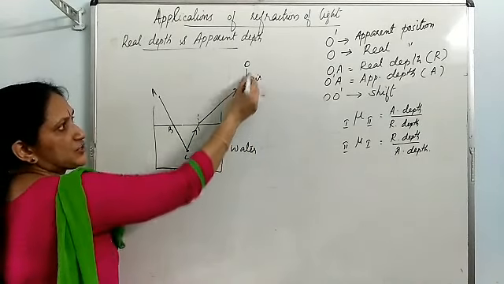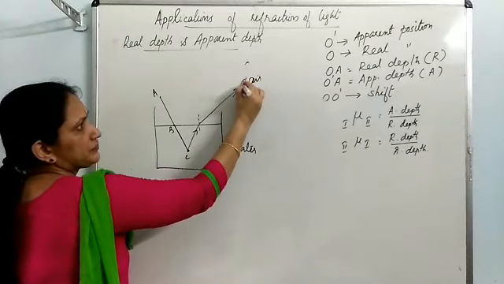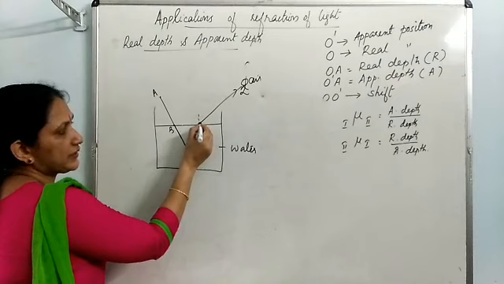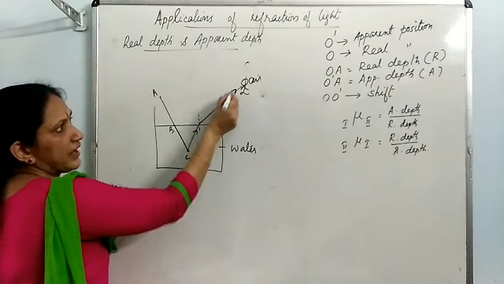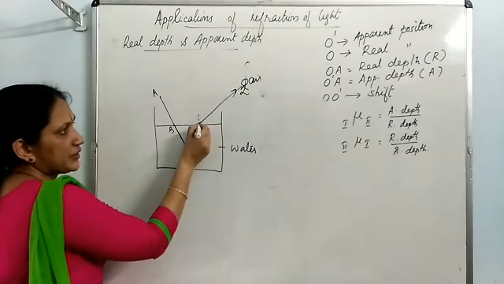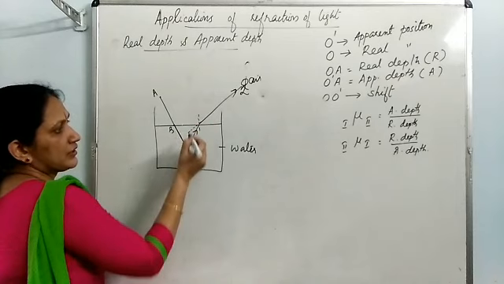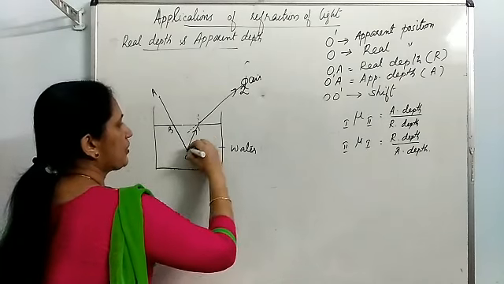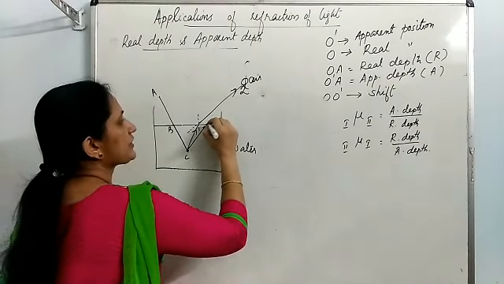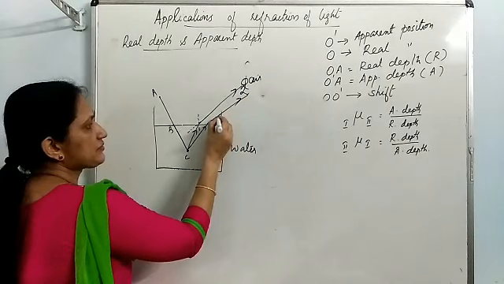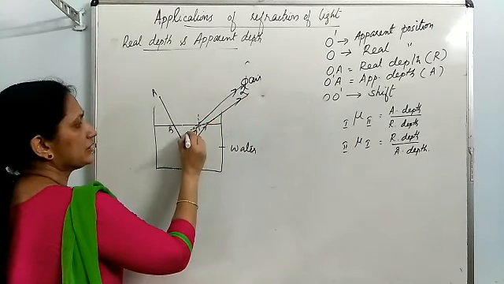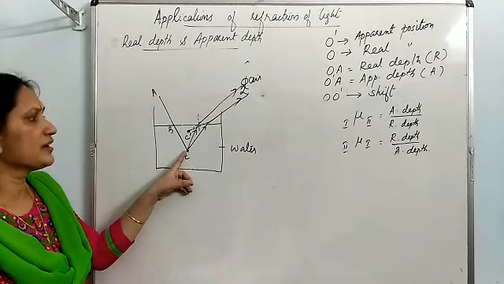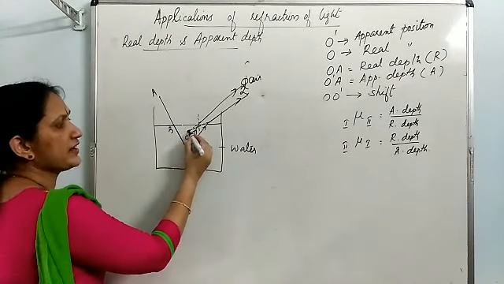This light ray enters into the eyes of the observer. Then he will see this point somewhere else. To find out, since this ray enters the eyes of the observer, you have to extend it backward. Then from the same point C, draw one more oblique light ray and its refracted ray. Extend this refracted ray also straight backward. Here it meets at C dash. So the end of the stick C will be seen by the observer as C dash.